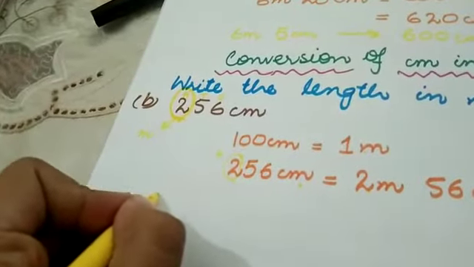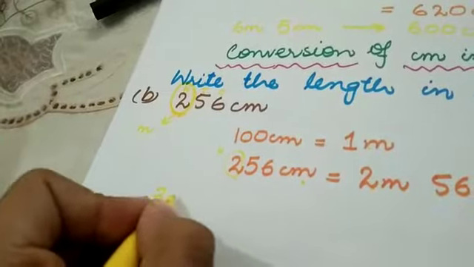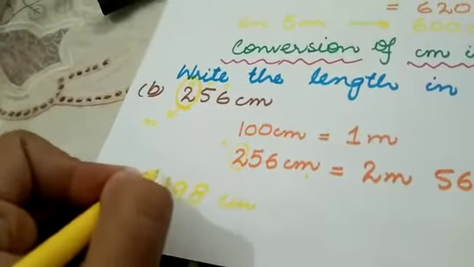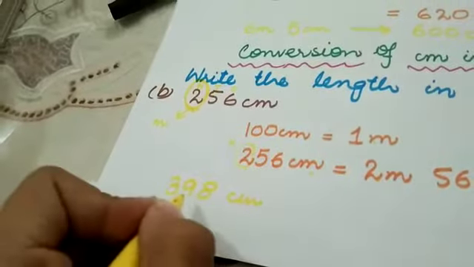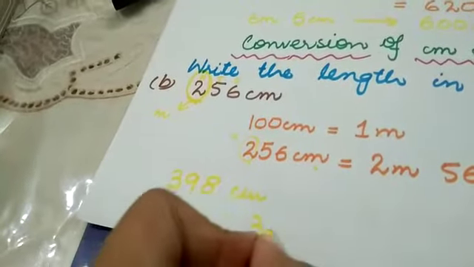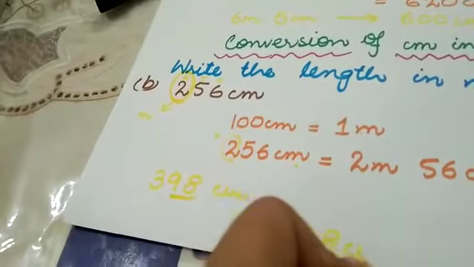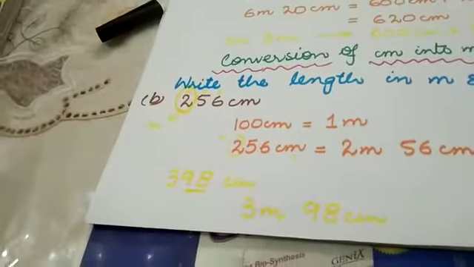If I give you 398 centimeter, here 3 is at the hundred position, so 3 is meter and 98 is centimeter. I hope that you have understood it.